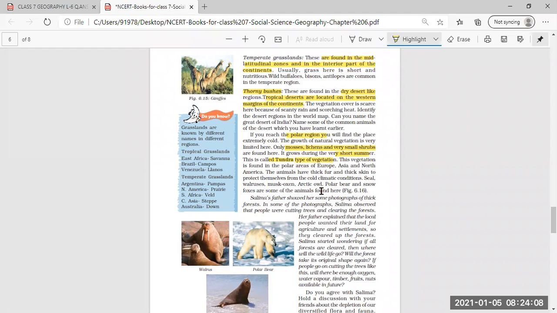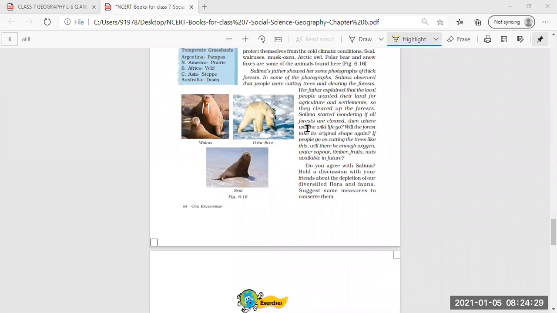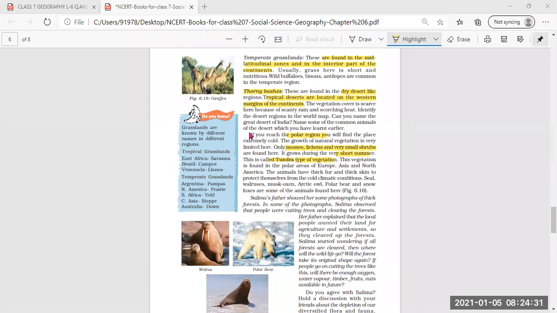The animals are found, but they have thick fur and thick skin to protect themselves from the cold climatic conditions. The climate is very cold, and that is why the animals found over here are seal, walrus, musk oxen, arctic owl, polar bear, and snow foxes. And that's all, we have understood each and every type of vegetation and animal life nicely in this lesson.